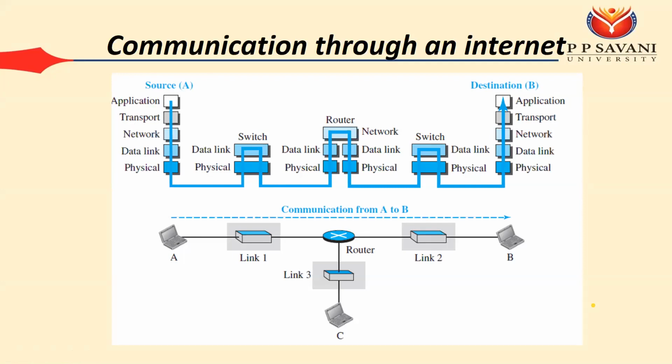That header consists of 2 major things: the source host address and the destination host address. On the transport layer, we are using the port address. So for example, if you are making the HTTP request, then on the transport layer, we have the source port address and the destination port address.